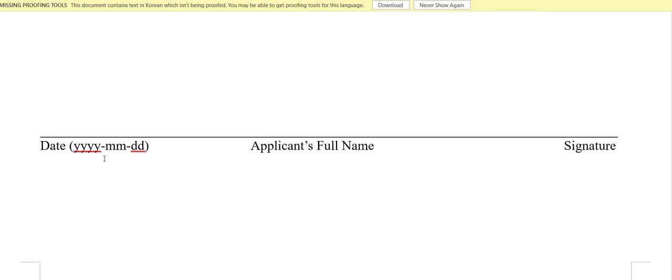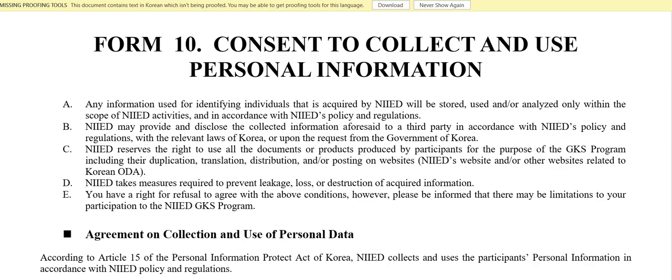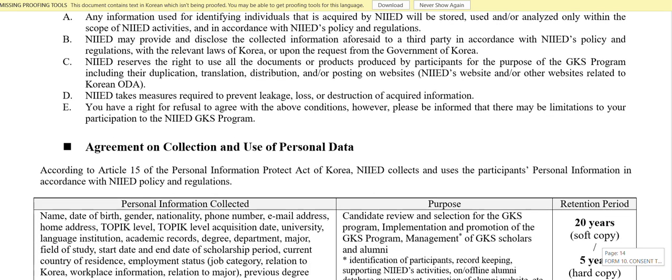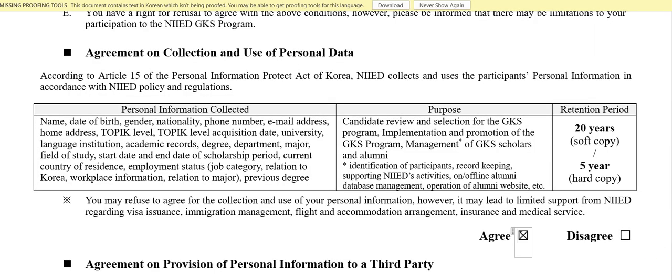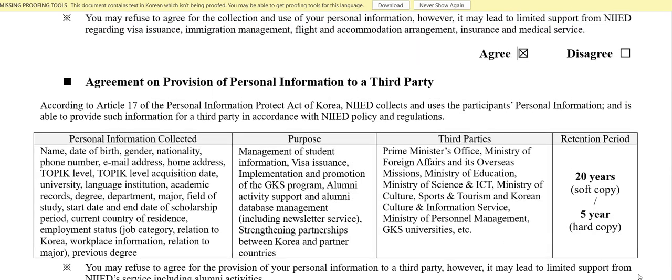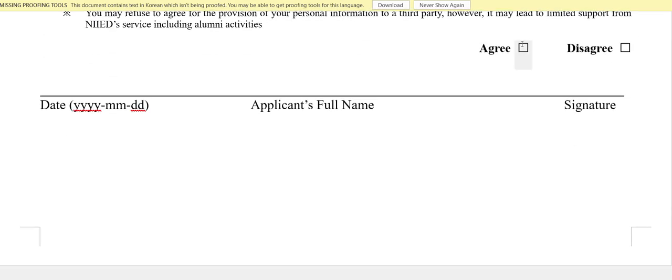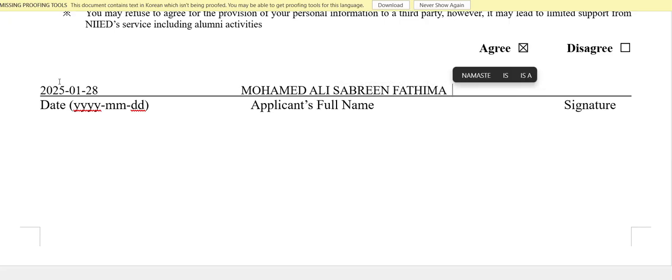Then your date, application name, same. Consent to collect and use your personal information, don't worry, they are not going to misuse it. Just check agree. And yeah, same with your date. It should be the same date that you filled, don't change your date. On the 28th we filled this, then name, and the signature should be done after you print out the application form.